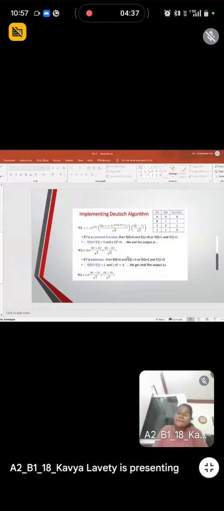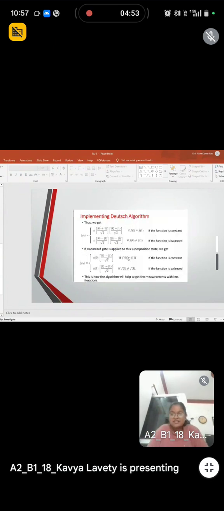The truth table of the XOR function is: if both inputs are the same, the output will be 0. If one of the inputs is 1, then the output would be 1. Here is the given equation. If f(0) equals f(1), the function is constant, and if f(0) is not equal to f(1), the function is balanced.